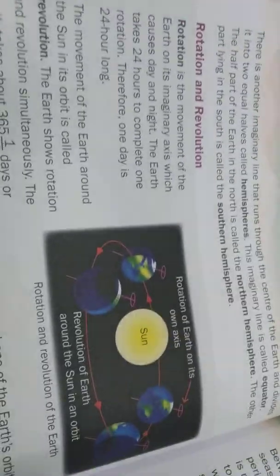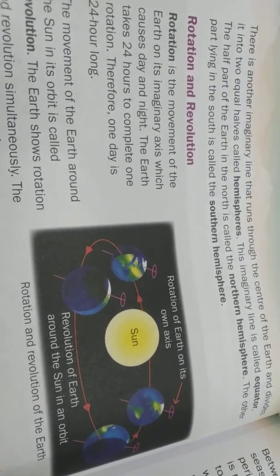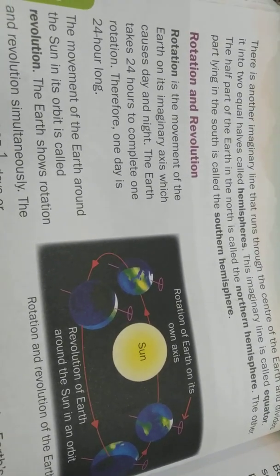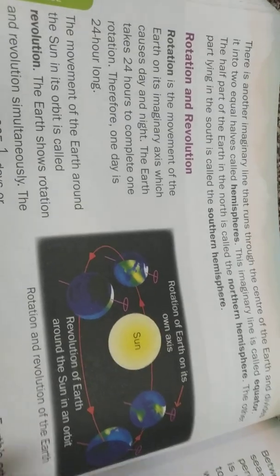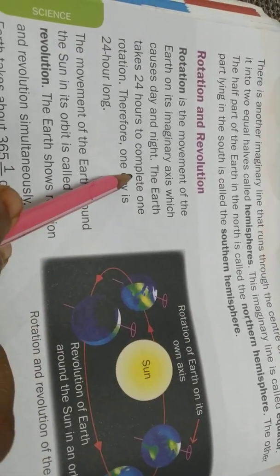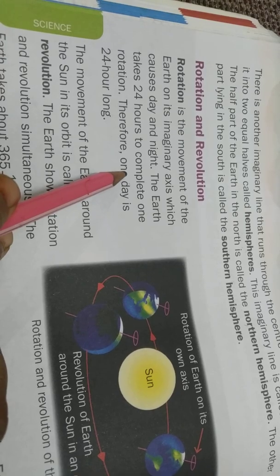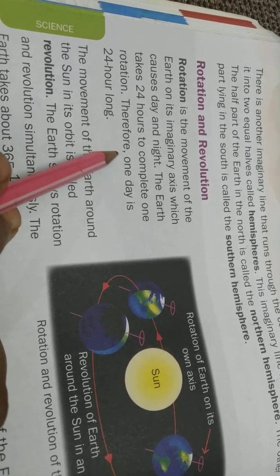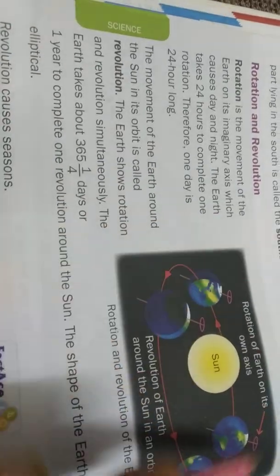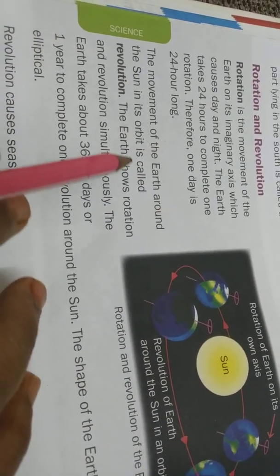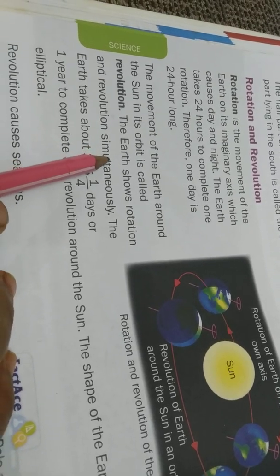Next, rotation and revolution. Are you seeing the picture here? Rotation and revolution of the Earth. Rotation is the movement of the Earth on its imaginary axis which causes day and night. The Earth takes 24 hours to complete one rotation. Therefore, one day is 24 hours long. The movement of the Earth around the Sun in its orbit is called revolution.